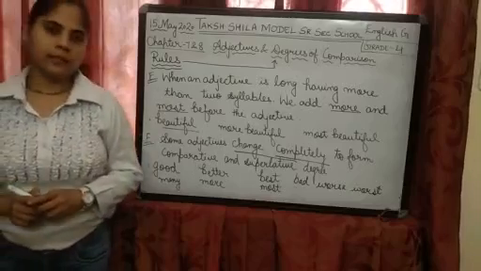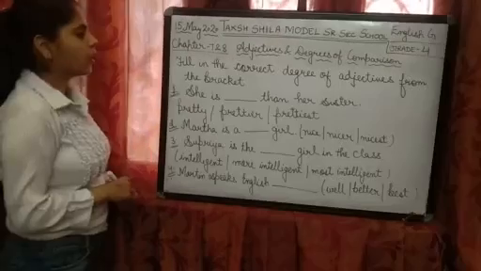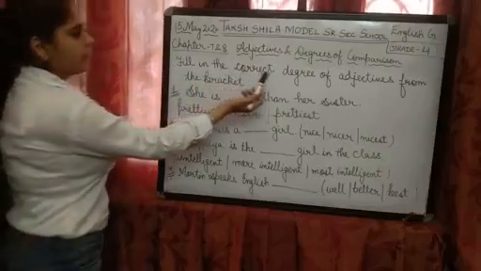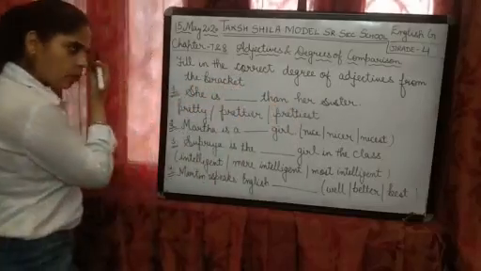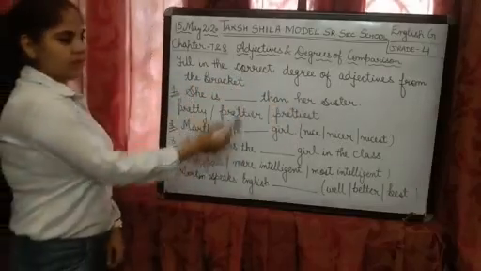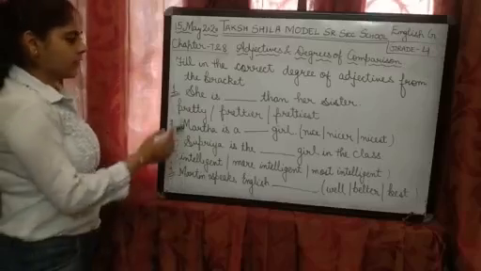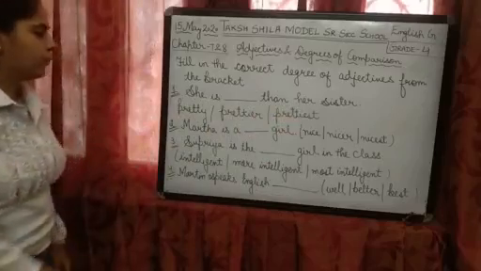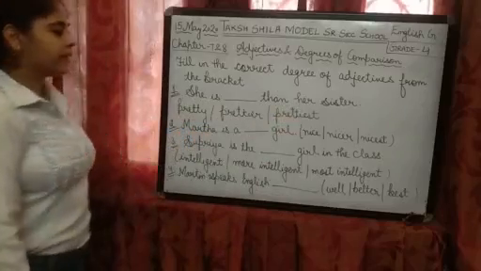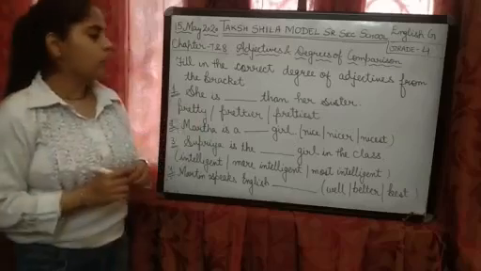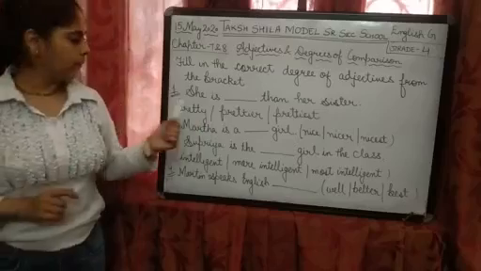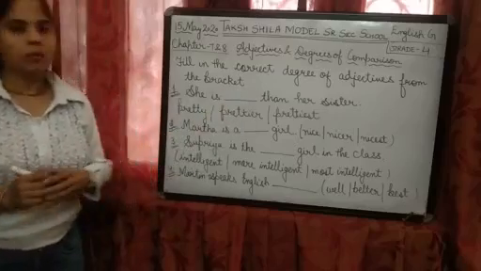Let's do an exercise. Okay class, let's do an exercise. Fill in the correct degree of adjectives from the bracket. She is dash than her sister. Pretty, prettier, prettiest. Which degree of adjective will come?